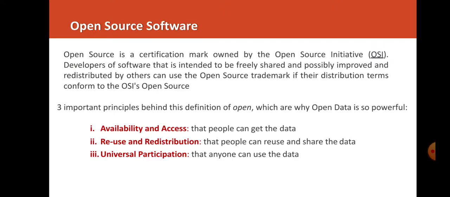Next is open source software. What is open source software? It is a certification mark given by the OSI, the Open Source Initiative. The three important principles behind open source software, or you can say open data, are availability and access, reuse and redistribution, and universal participation.